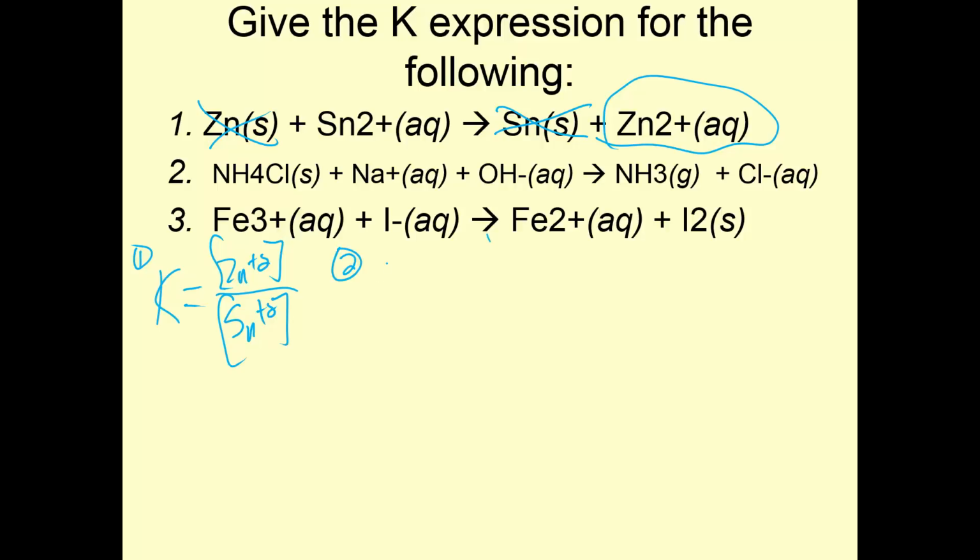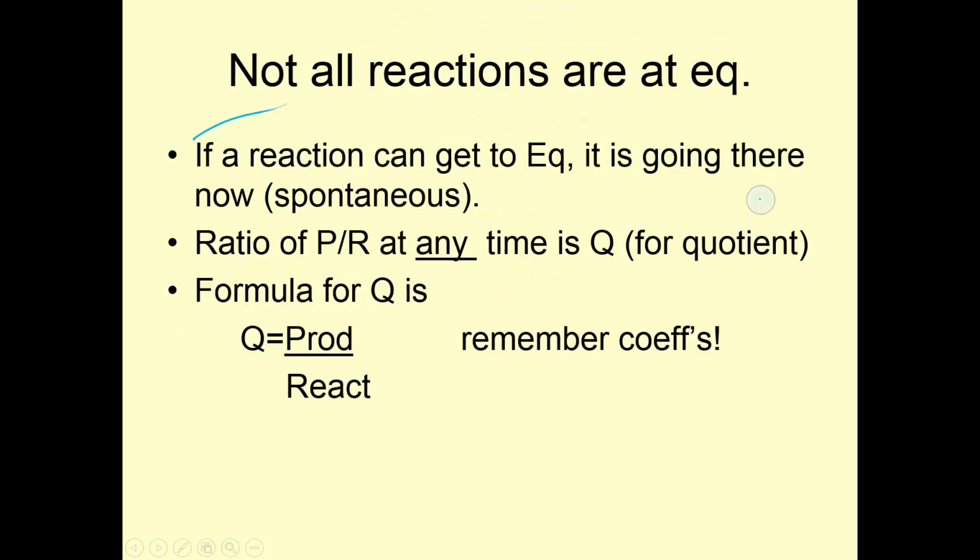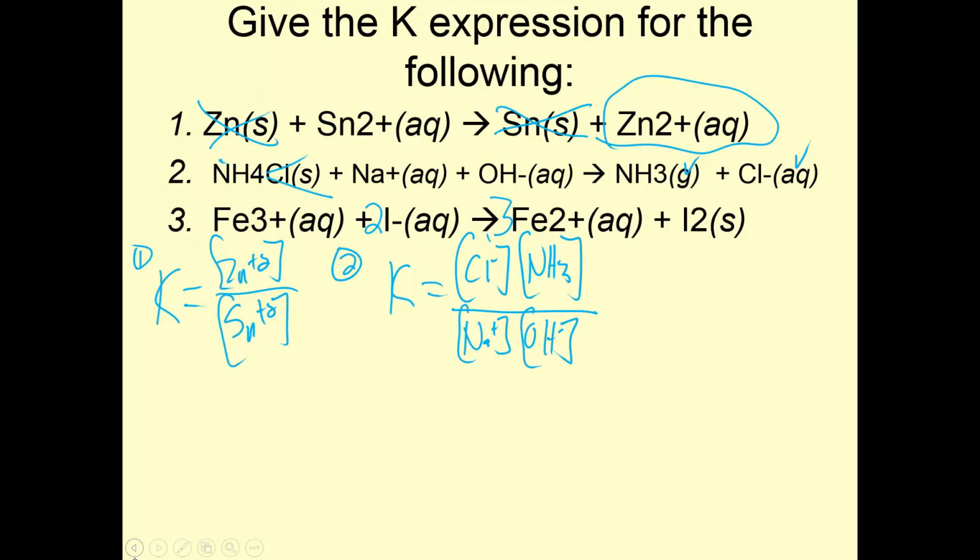For number 2, K equals, again, products over reactants. I have chloride. Make sure this is balanced yet. Chloride times NH3. And notice it's aqueous and a gas. Over, I'm not going to use it, it's a solid, Na+, OH-. That's it. We're done. Okay? Now this one actually needs to be balanced. Now I'll give you these coefficients because they're weird.